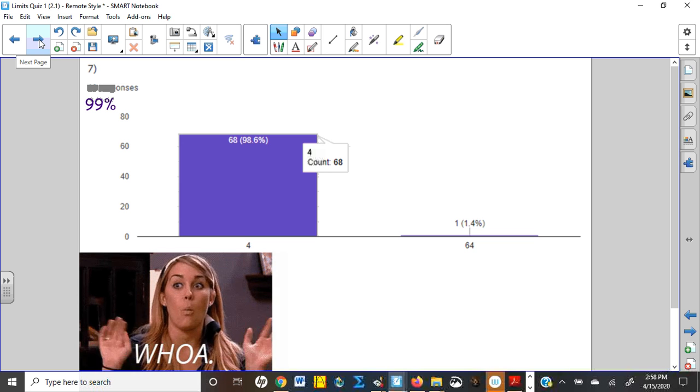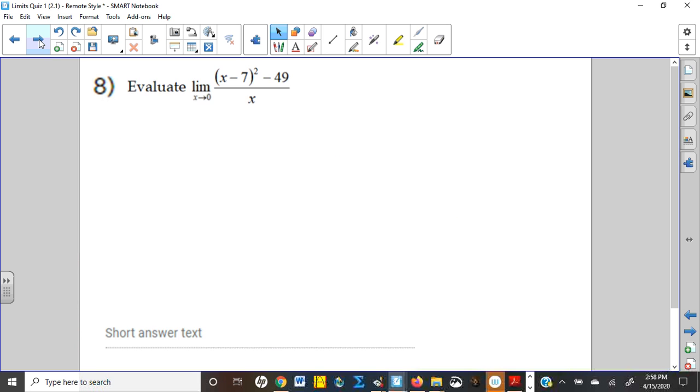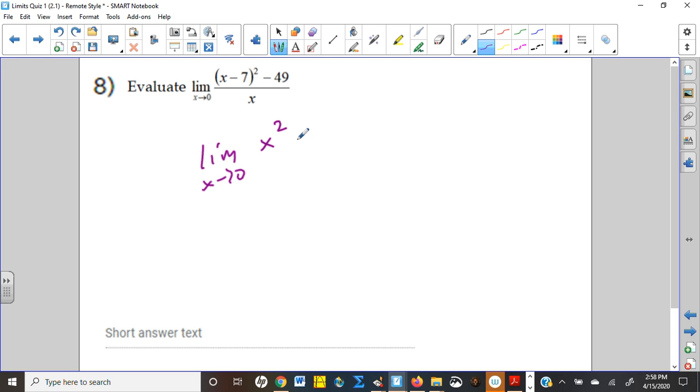I guess I was wrong about the previous problem, though. This is the one that you got the most often correct. Now, this one's going to require a little algebra. So we are going to need to distribute the x minus 7 squared. Notice I have not plugged anything in yet.